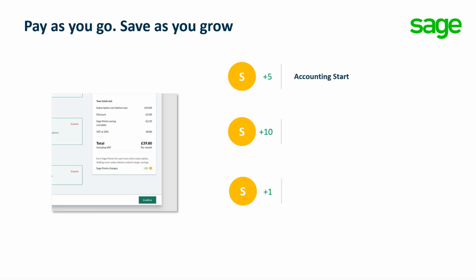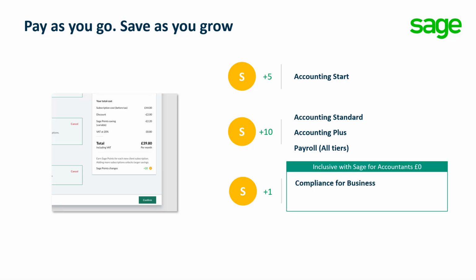For Accountant Start, you would receive 5 points. For Accountant Standard, you will receive 10 points. You'd also receive 10 points for Accounting Plus. For all the tiers in Payroll, you would receive 10 points as well. For Compliance for Business, you receive 1 point, and for Compliance for Individual or Self-Employed, you would also receive 1 point.